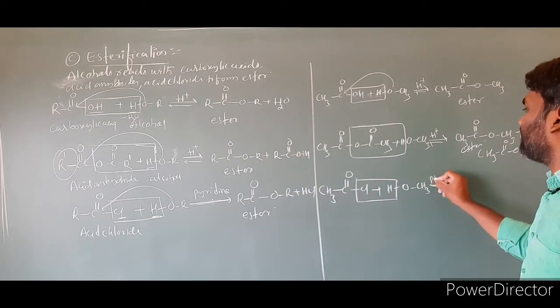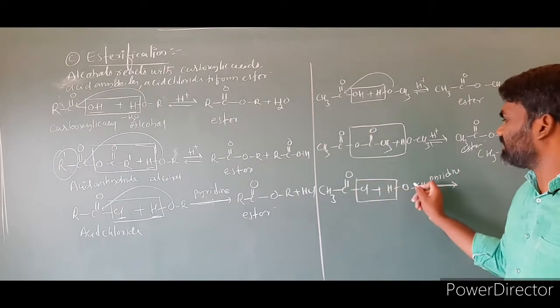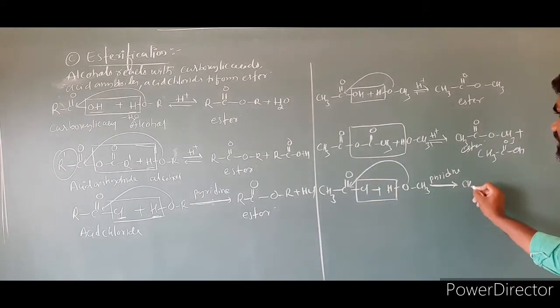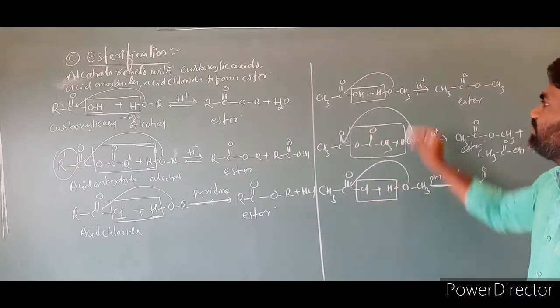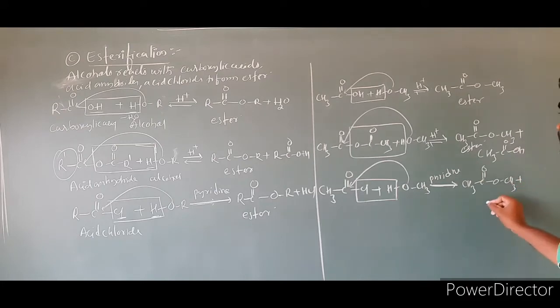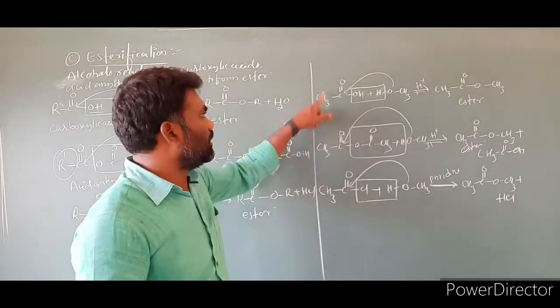Here in the presence of pyridine, HCl, and this part attached to this carbon. So CH3, C double bond O, OCH3 plus HCl.